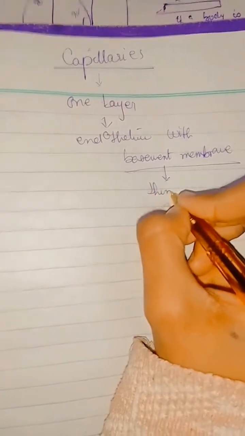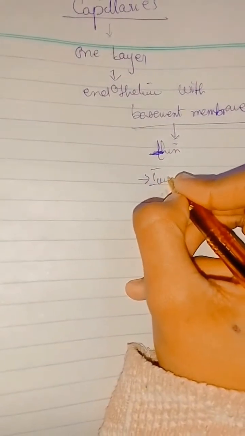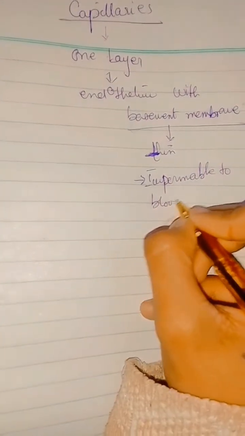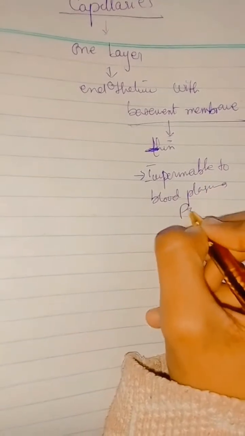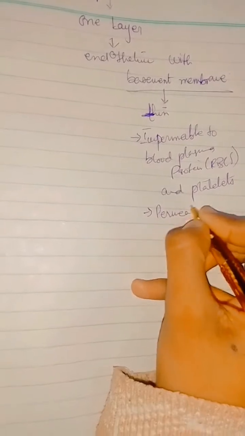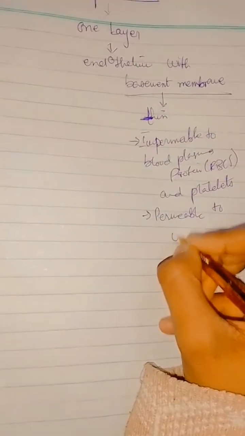and that basement membrane is basically thin. Okay, so now, what things can be passed here? That basement membrane is basically impermeable to the blood plasma proteins, that are RBCs, as well as platelets, but it is permeable to white blood cells. This basement membrane is with the endothelium layer of the capillaries.